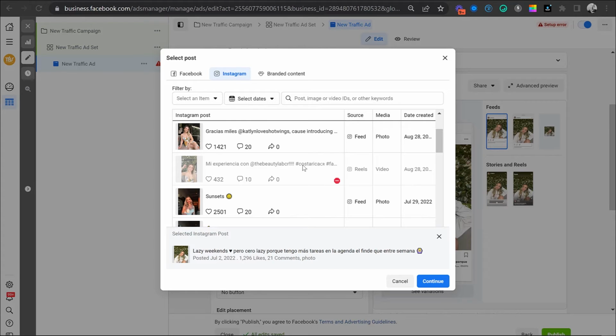Something to keep in mind is if you're using your own Instagram account or your company's business account, you will not be able to select reels that use copyrighted music. So if you want to create a reel that can be boosted and have your click to WhatsApp automations, make sure that the music within that reel is not copyrighted.